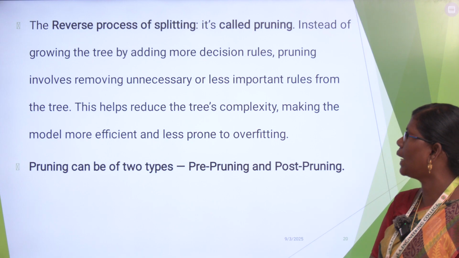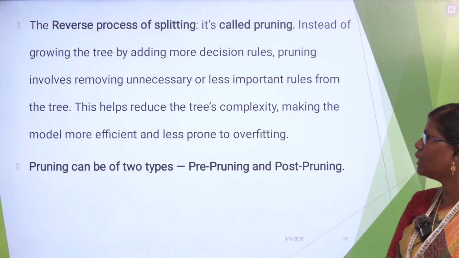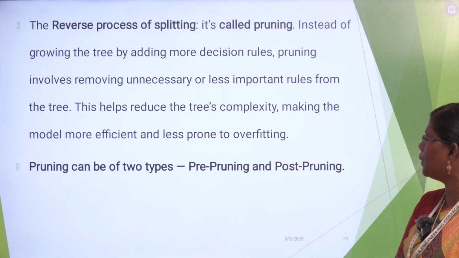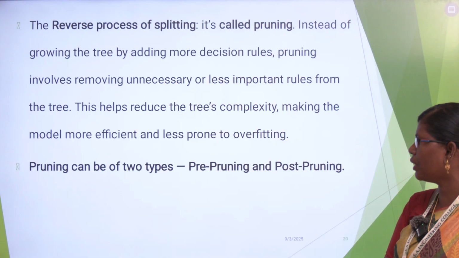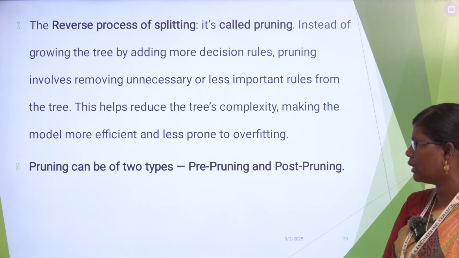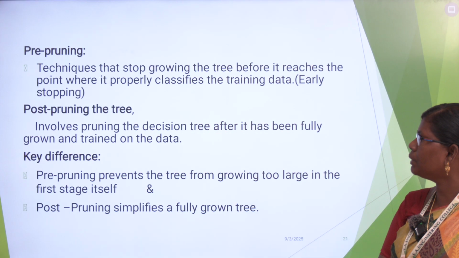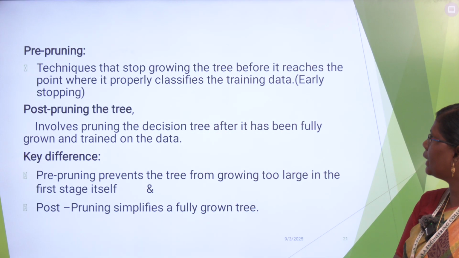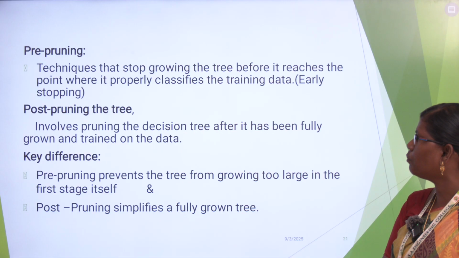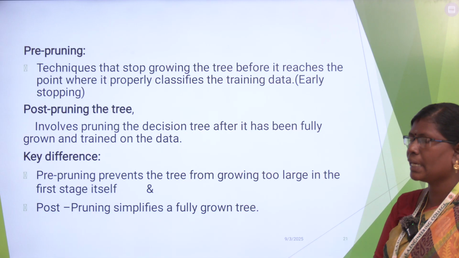Instead of growing the tree by adding more decision rules, pruning involves removing unnecessary or less important rules from the tree. This helps reduce the tree complexity, making the model more efficient and less prone to overfitting. Pruning can be of two types, pre-pruning and post-pruning. Pre-pruning means the techniques that stop growing the tree before it reaches the point where it perfectly classifies the training data, that is early stopping.